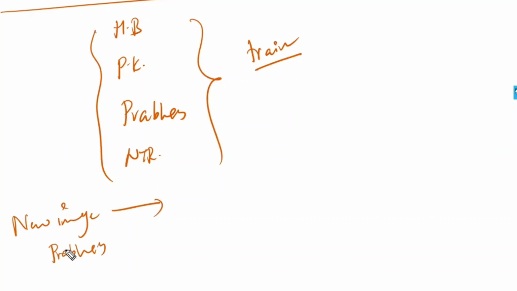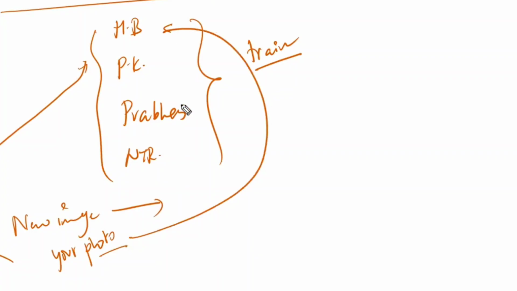The training was completed. Now we share the new image, and it is going to check the probability for each of them, and after checking, whichever has the higher probability, it is going to classify into that. For example, you have shared your own photo after training with all these heroes. Now, for your photo also, it is going to check what is the probability for Mahesh Babu.